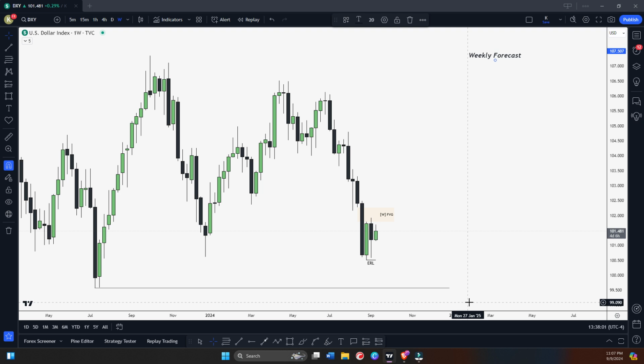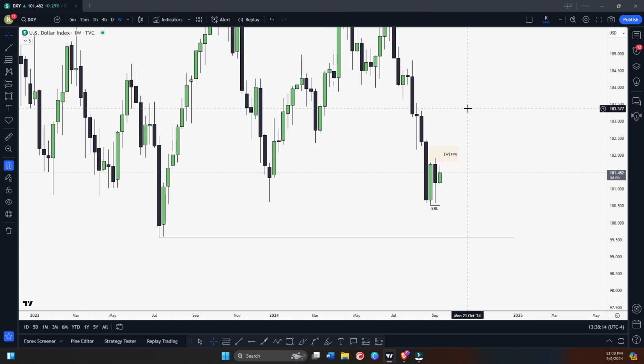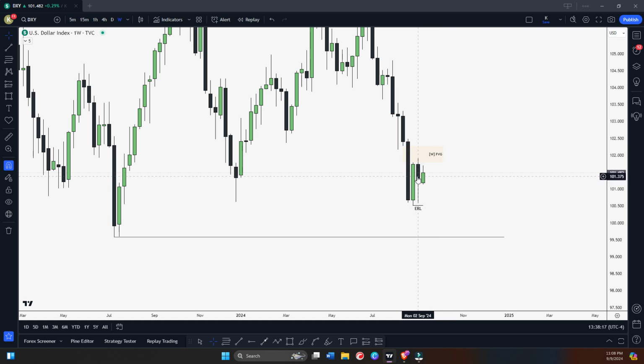Okay, guys, so let's do the weekly forecast. This is going to be the second week of September. We're going to start with the DXY dollar index. Last week we discussed this week, and this is the current week candle printing right now.